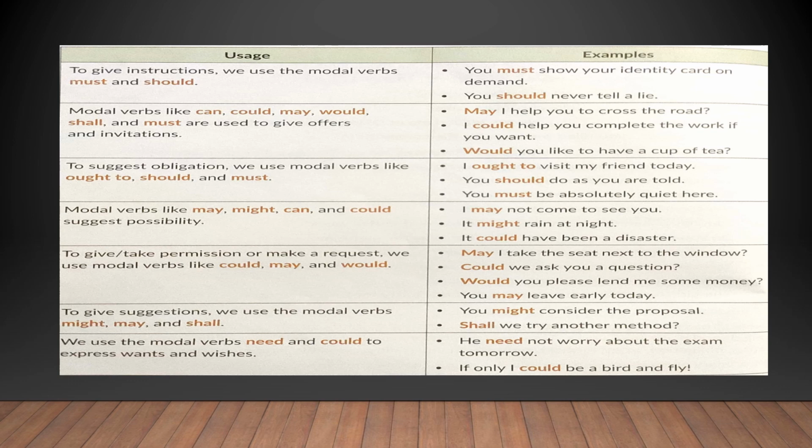You might consider the proposal. Shall we try another method? Here we are giving a suggestion. So while giving suggestions, we use the modal verbs like might, may, and shall. He need not worry about the exam tomorrow. If only I could be a bird and fly. Over here, we are expressing some kind of want or wishes or desires. Hence, we have used the modal verbs need and could.